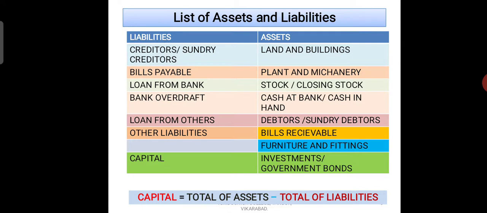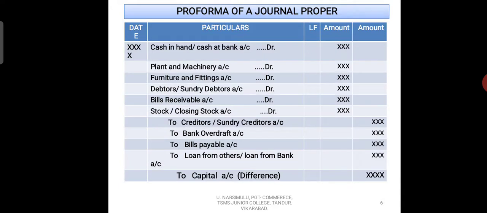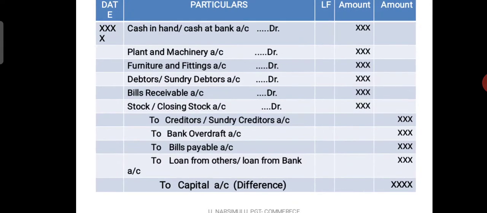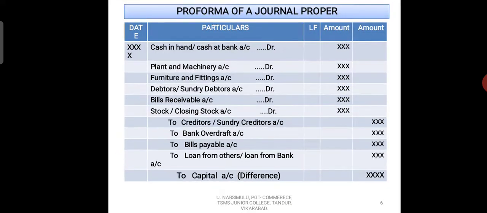go to the next slide. Here the journal proper pro forma is given. You observe carefully. In the annual examination we have to write the entry, preparing this type of journal proper.